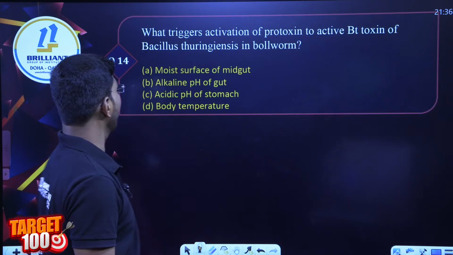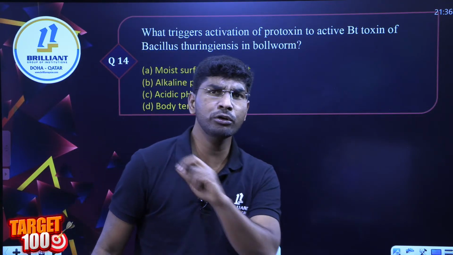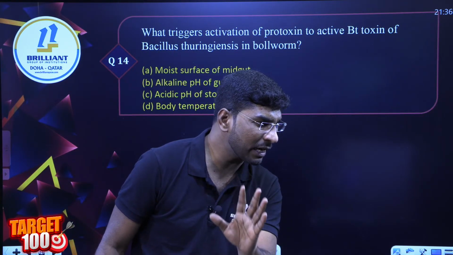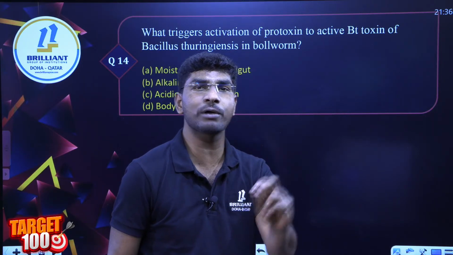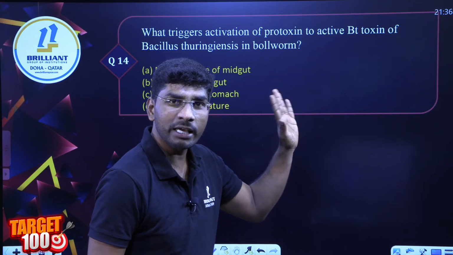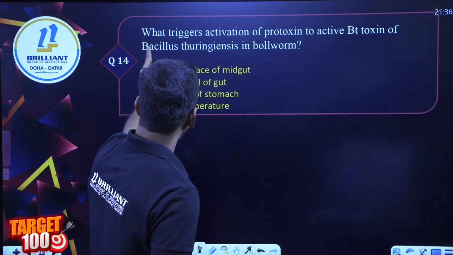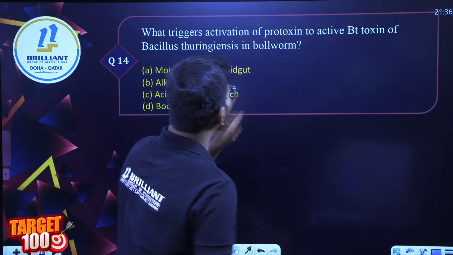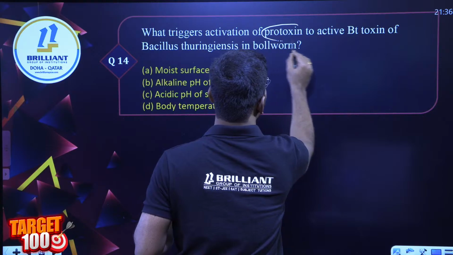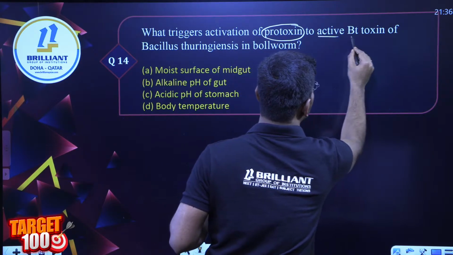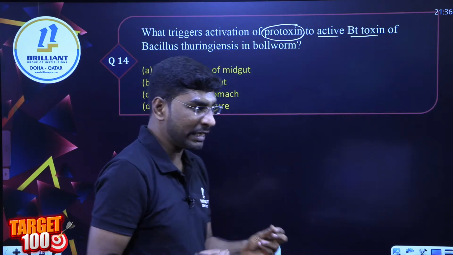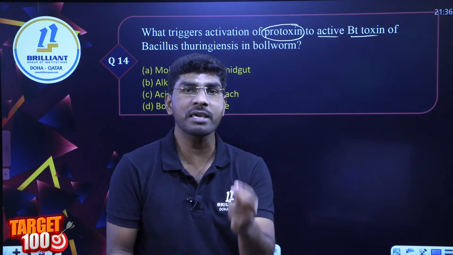The next question. Everyone knows, I think, whoever is attending the class, everyone knows the answer to this question. Shall I give the answer? What triggers the activation of protoxin? Protoxin activates into Bt toxin. It is alkaline pH.